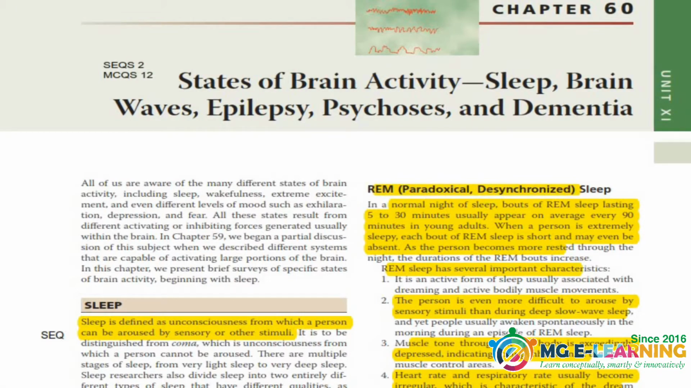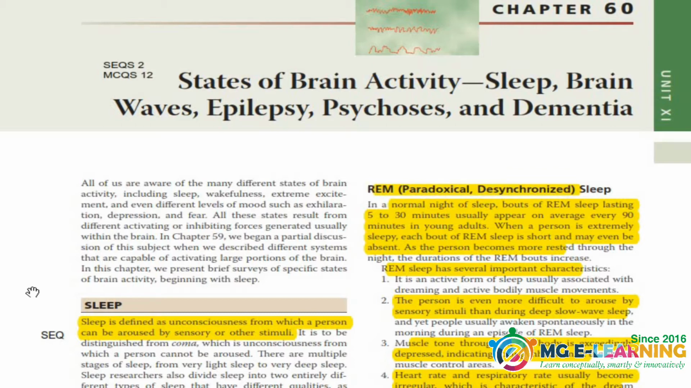This is Hafsa Mubin from Federal Medical and Dental College, and we are doing Unit 11 of Physiology, which is about motor neurology. This is Chapter 60. First of all, table of specification. There will be 2 SEQs and 12 MCQs in paper from this whole unit. This chapter is about sleep, brain waves, epilepsy, psychosis, and dementia.